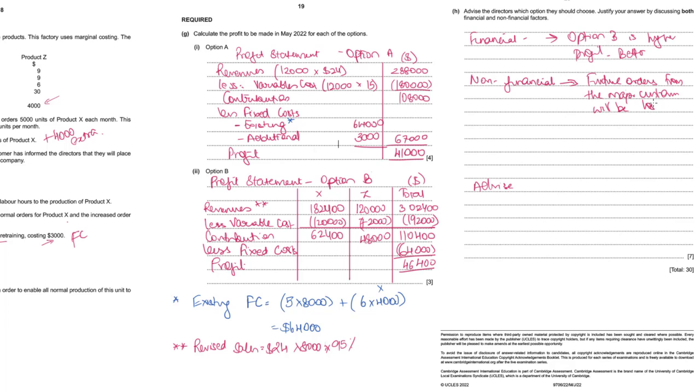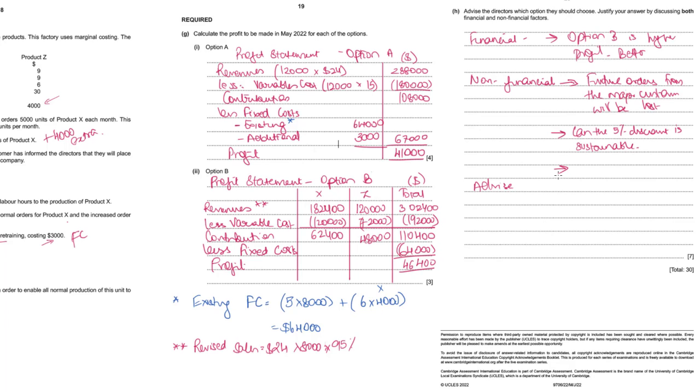And no business would want to lose a major customer, because then it might affect the revenues. Second thing is, even though they can sell all the units of product X by giving 5% discount on selling price, the question is, how far is this sustainable? Can the 5% discount be sustained? Can all the customers continue buying all the units of product X? This is one question that we will have to ask.